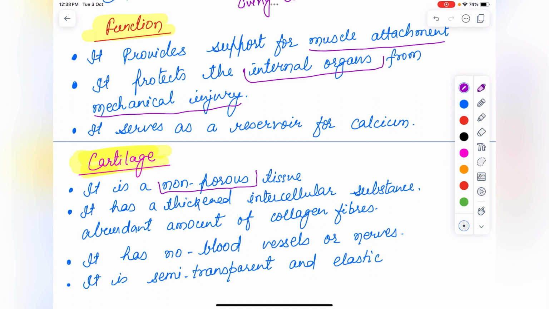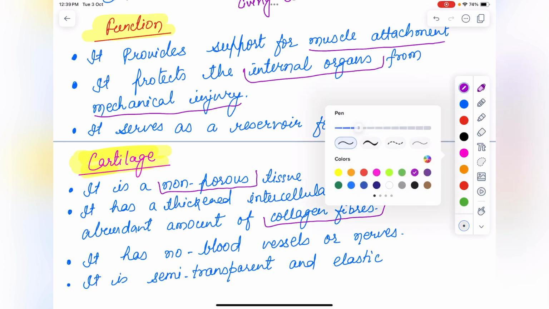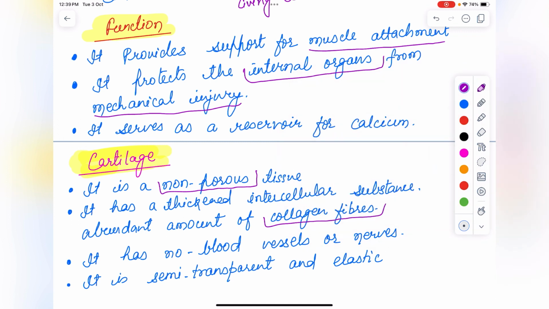It has thickened intercellular substances, and an abundant amount of collagen fiber will be present in this matrix. There are no blood vessels or nerve supply in the cartilage, whereas in bone there will be a supply of blood vessels and nerves. It is semi-transparent and elastic. Bone is not transparent, but cartilage is semi-transparent and elastic.